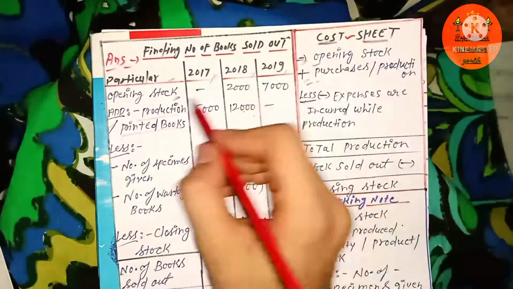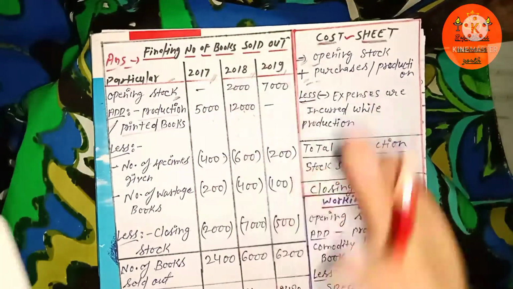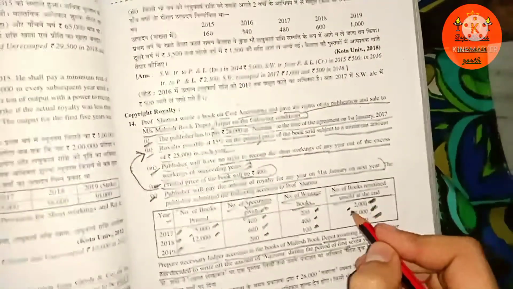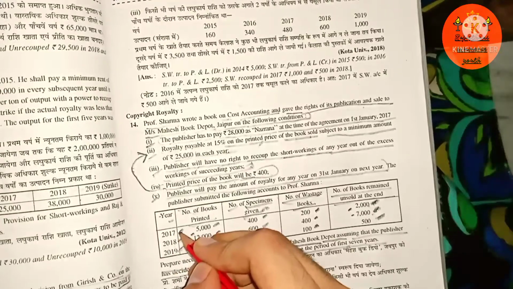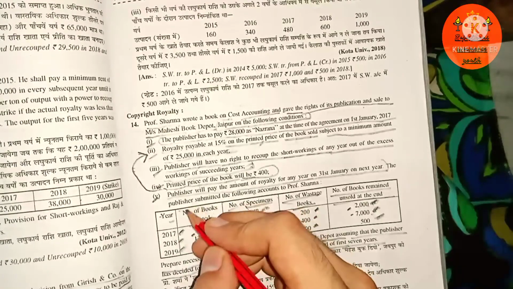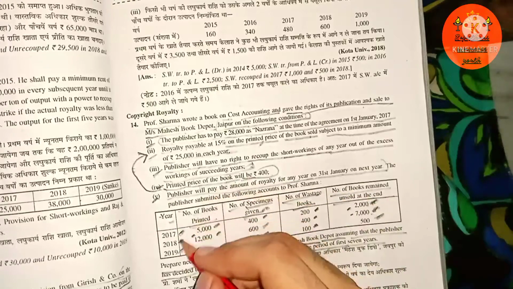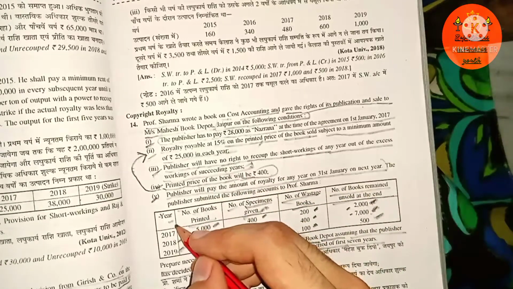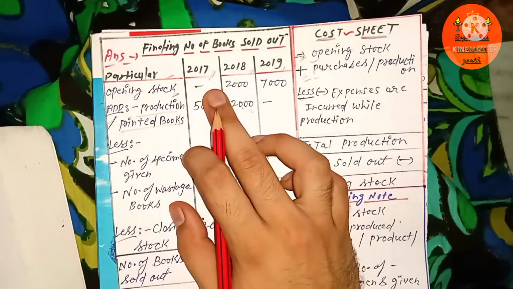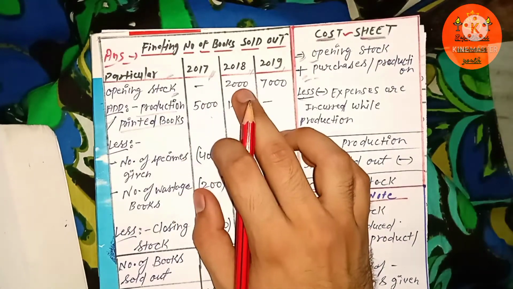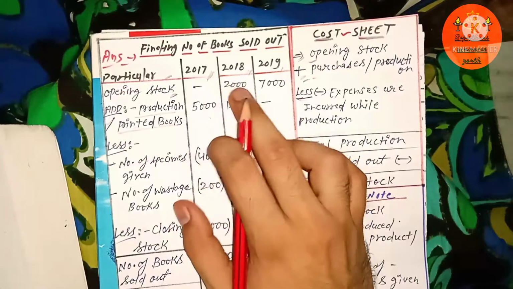So here you can see opening stock. In 2017 there was no certain amount of opening stock because that year is commencing from 2017. If any information regarding 2016 had been given, we would write that here. In the absence of sufficient information, we simply write down the information provided in the question.